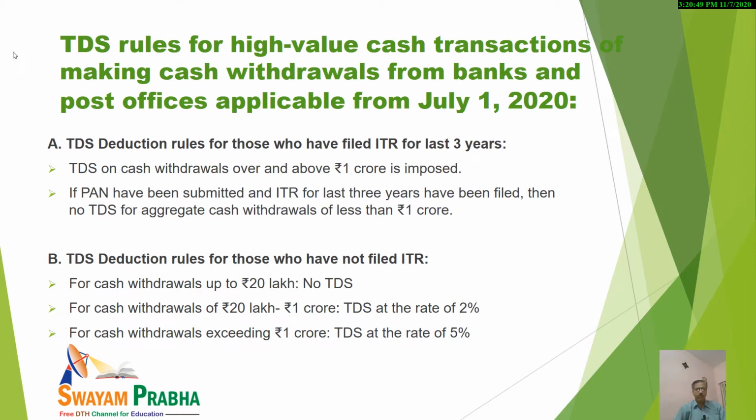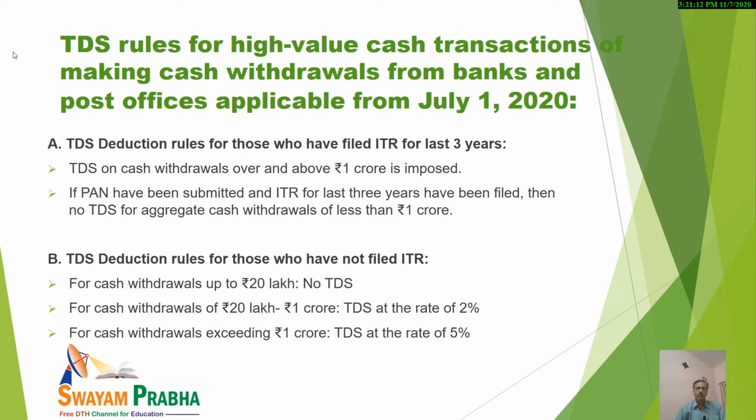Now, again, TDS rules for high value cash transactions of making cash withdrawals from banks and post offices, applicable from 1st of July 2020. From this year only, these provisions have become operational. So, what are these provisions?